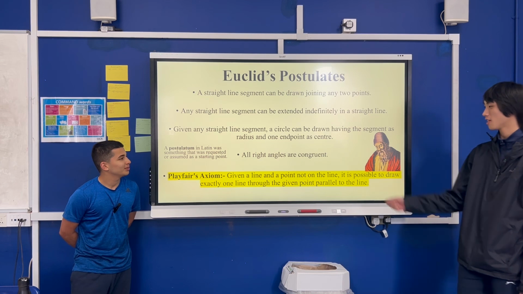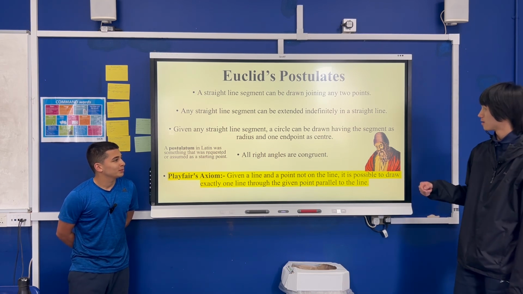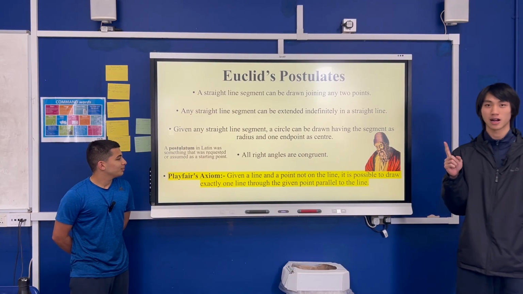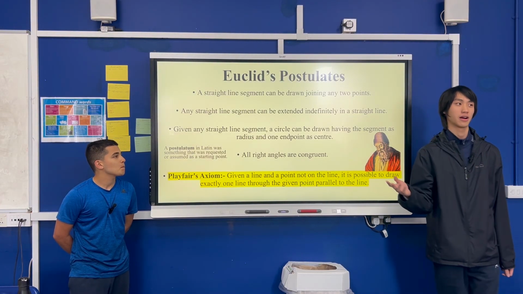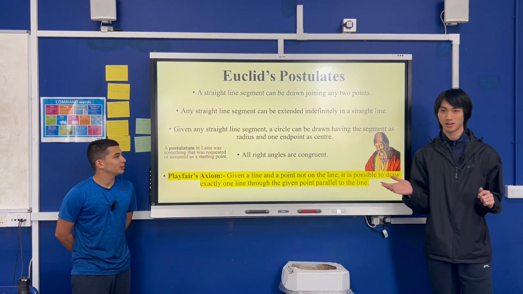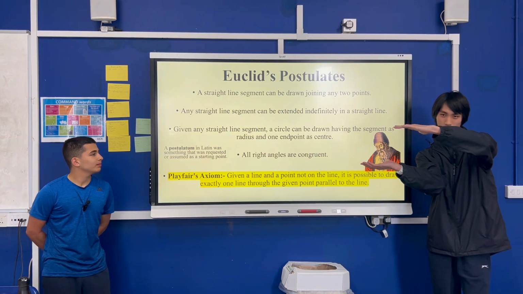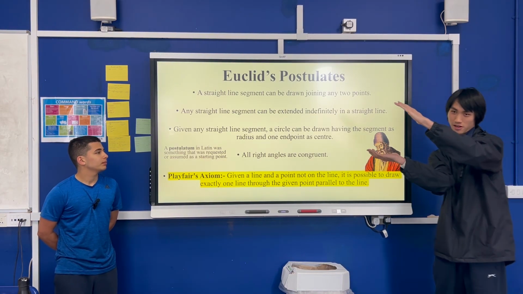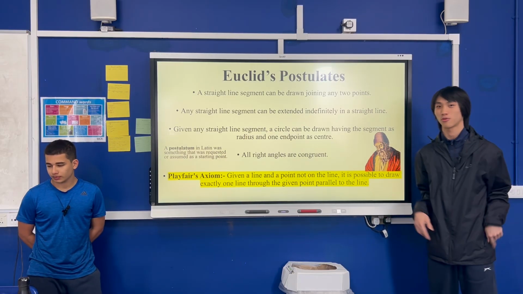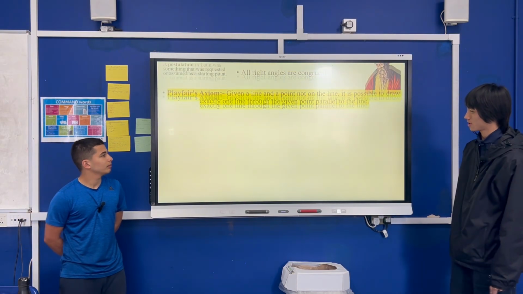It's basically, you have a line and a point. And in Euclid's postulates, it states that there's only one possible line to draw through the point such that both lines are parallel, which is obvious. It's not too obvious, but when you think about it, if you vary that line, you're going to intersect with the other line that you originally have. But there's only one line that's possible. Yeah, and that's Playfair's axiom.